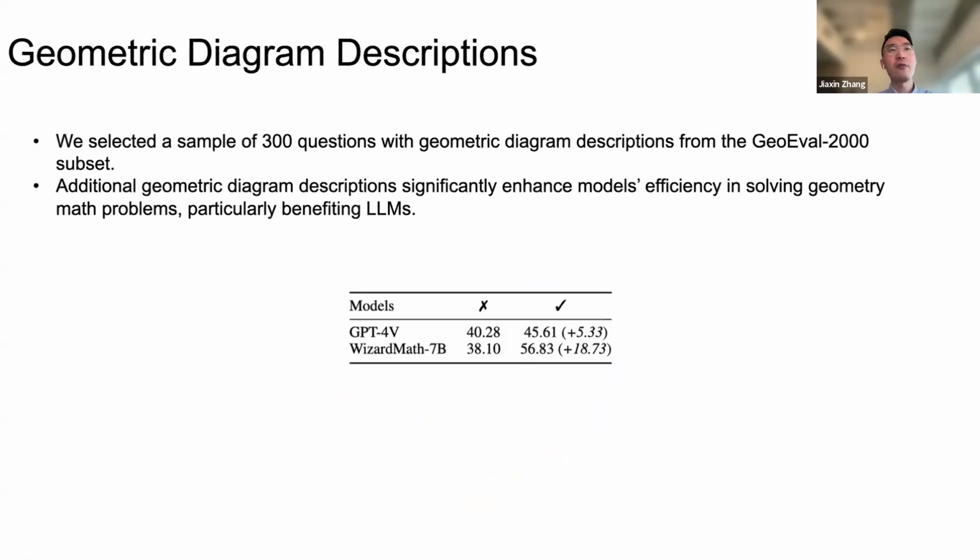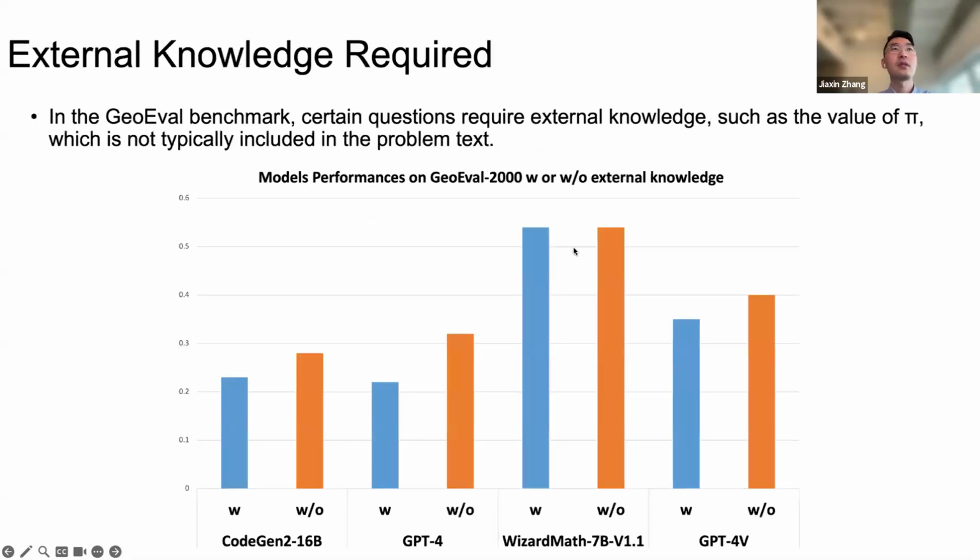We are also interested in whether providing these models with an additional geometric diagram description as text input will help them solve the problems. We can see that the performance of both GPT-4V and WizardMath 7B improves when they receive additional geometric diagram descriptions. This is more evident for WizardMath 7B, because large language models cannot read the diagram directly.